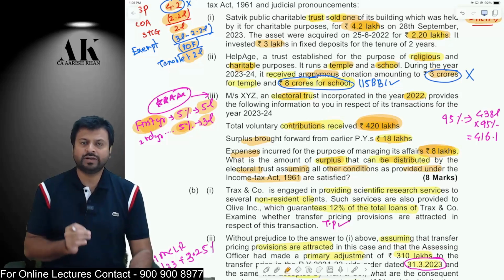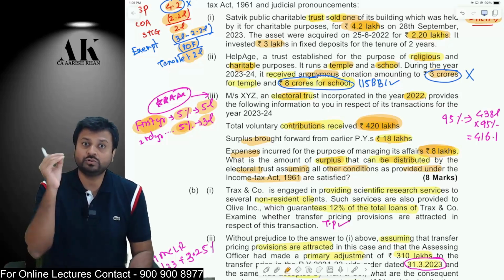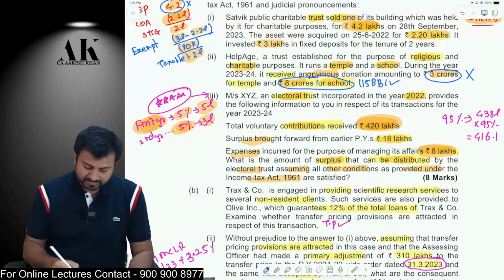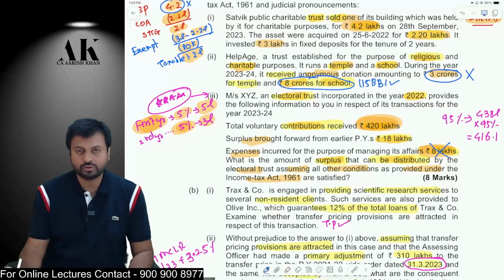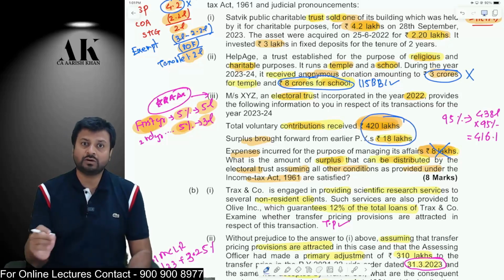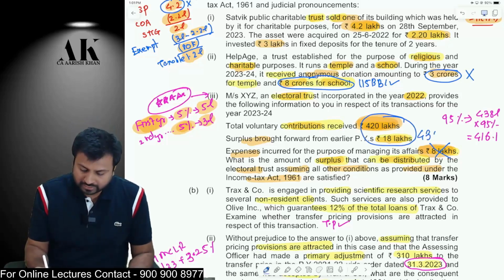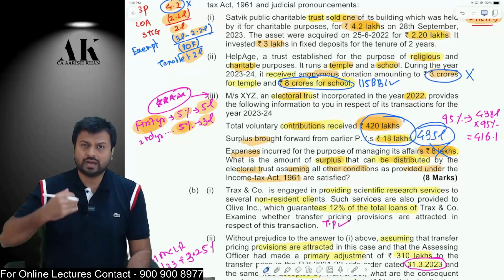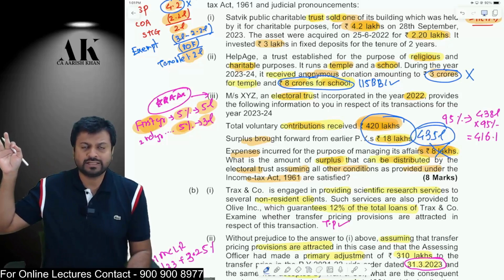So 5% of 420 lakhs comes to 21 lakh rupees. Compare with 3 lakh rupees. Therefore, whichever is lower will be allowed to be used to manage the affairs of the electoral trust. They are using 8 lakh rupees, not allowed. Okay. So out of 438 lakhs, they are allowed to use only how much? They are allowed to use 435 lakhs. They can use 3 lakhs for the purpose of managing the affairs.